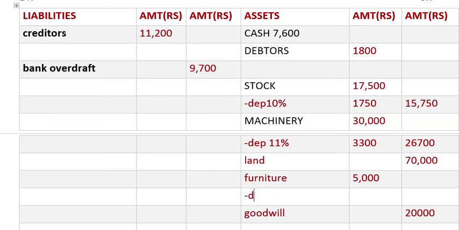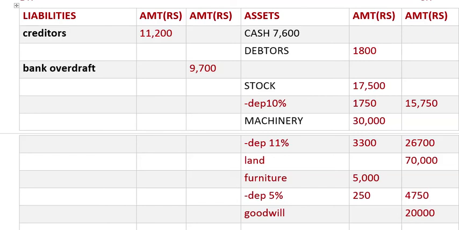So less depreciation, 5%, how much is it? 250, and in the outside column we get 4750.